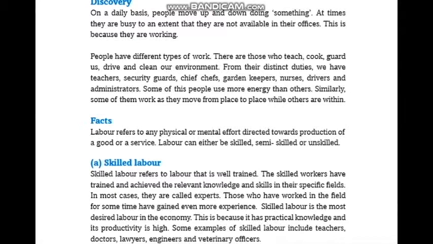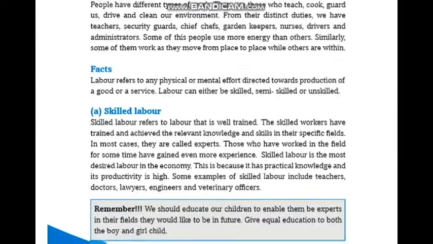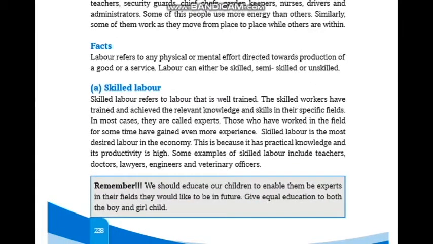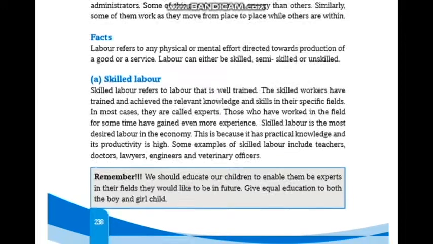There are those who teach, cook, guard, drive, and clean our environment. From their different duties, we have teachers, security guards, chefs, garden keepers, nurses, drivers, and administrators. Some of these people use more energy than others. Similarly, some of them work as they move from place to place while others are within.